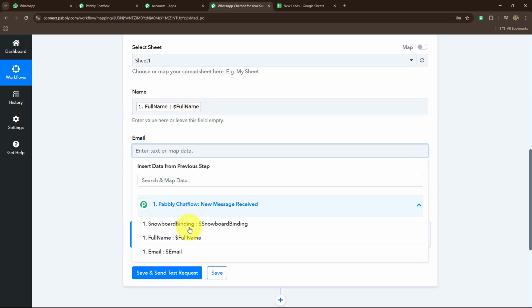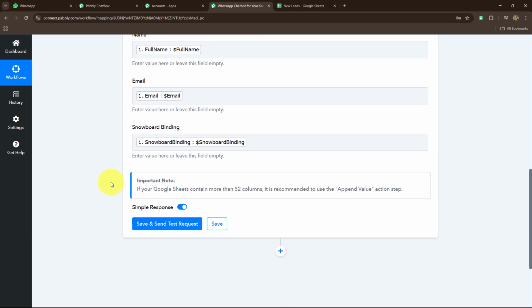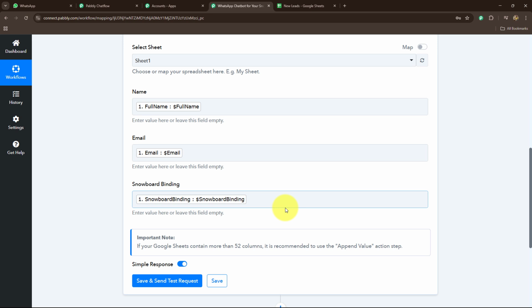Then we have the email address, and then we have the type of snowboard. As I've mapped these details, they have become dynamic, and automatically with every new response, they are going to be replaced. So every time I receive a new lead's details through the flow that I'm using, and I receive the responses of the leads and customers on WhatsApp message, these details will automatically get replaced and be added in my Google Sheets.